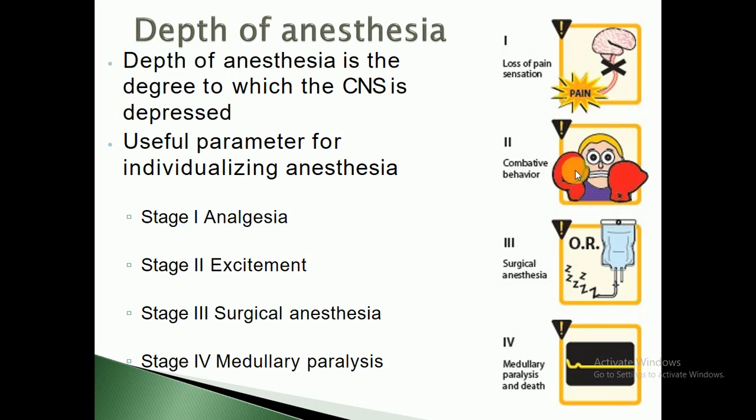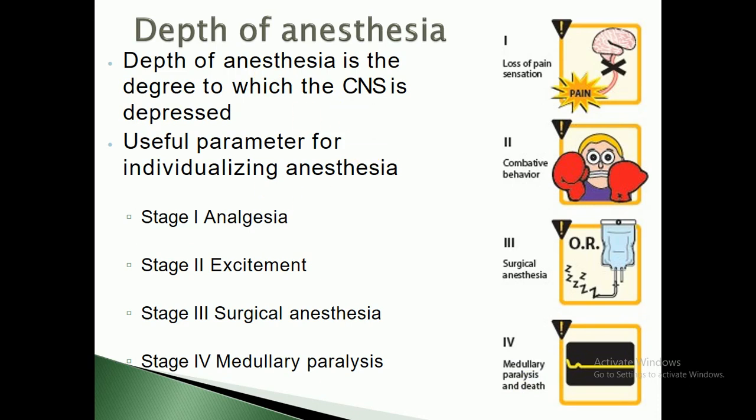Look at this sketch. In this sketch, it has been seen that in the first category there will be loss of pain sensations, and in the second category the combative behavior is shown by this person, the third category is surgical anesthesia, and the fourth is medullary paralysis and death. The usual parameter for individualizing anesthesia is depth of anesthesia, stages of anesthesia.